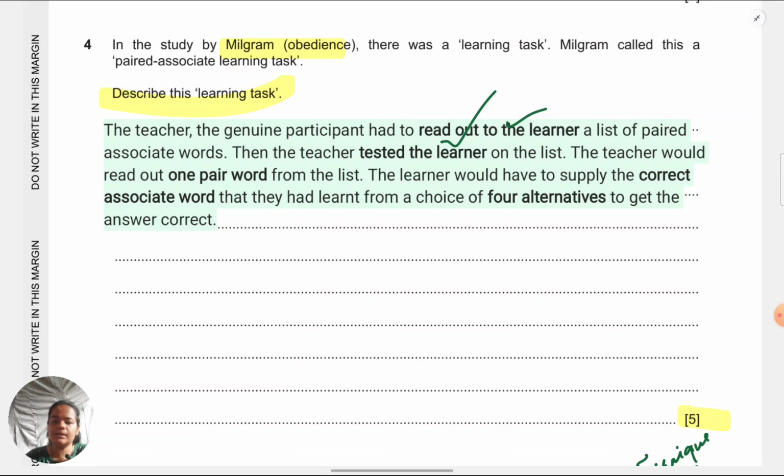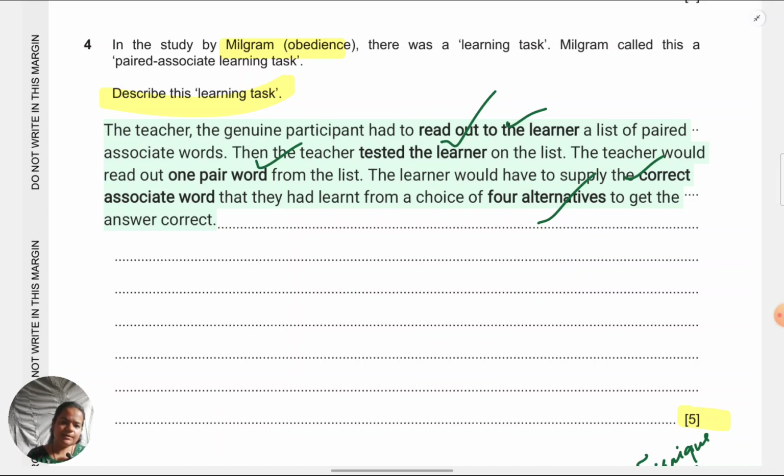What is happening in the testing phase? The teacher is reading out one word. The third mark for that, because I'm indicating what the teacher is doing. Fourth mark for what the learner has to do in response, give the correct word. Fifth mark for specifying how many options the learner has to choose from.